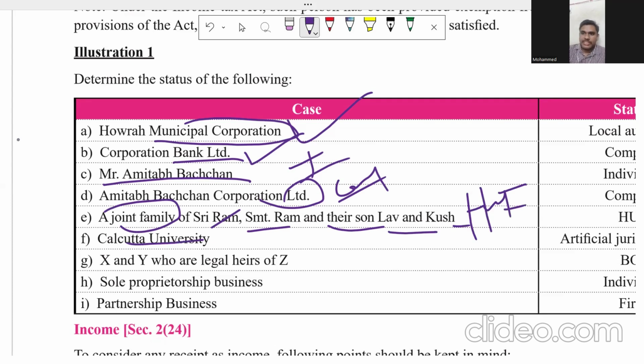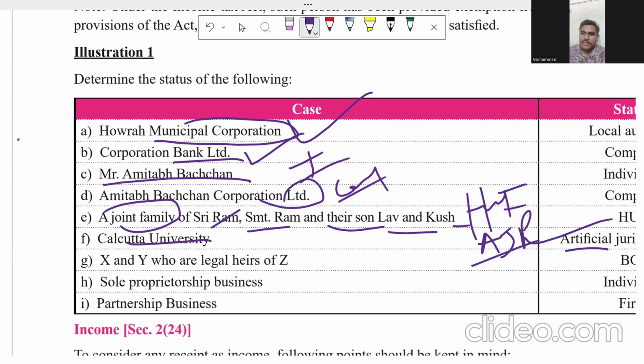Next one, Calcutta University. Any type of university comes under artificial judicial person, meaning as per judicial, they're going to be a person. For example, Kakatiya University from Telangana and Madras University. There are different types of universities that we have. All this comes under the artificial judicial person, that is AJP.